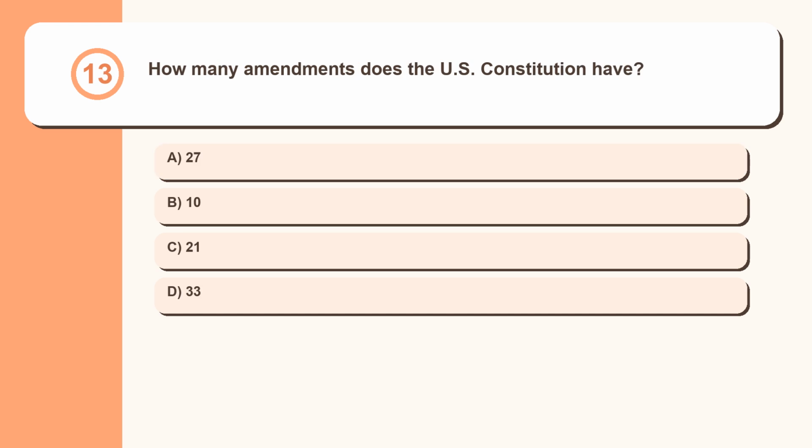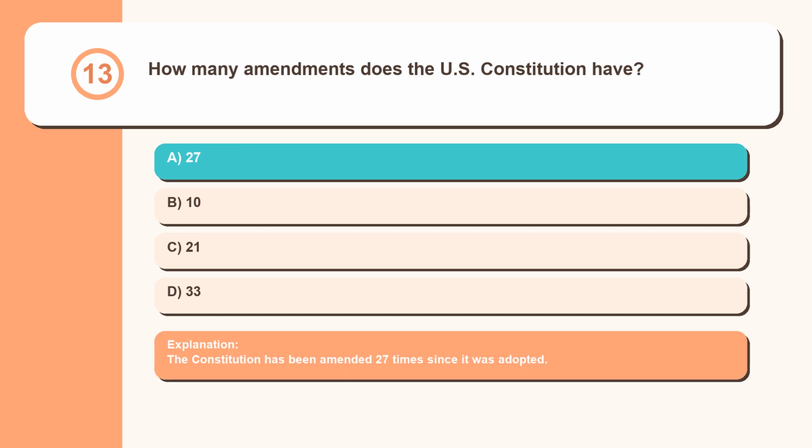Question 13. How many amendments does the U.S. Constitution have? 27, 10, 21, 33. The Constitution has been amended 27 times since it was adopted.